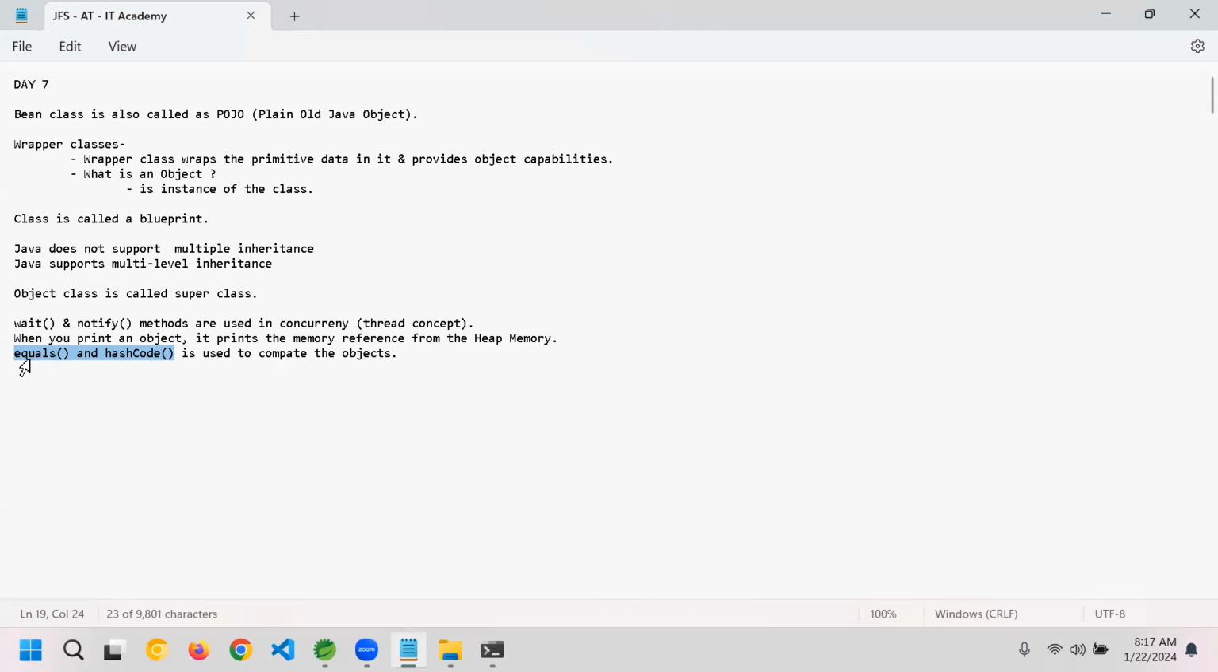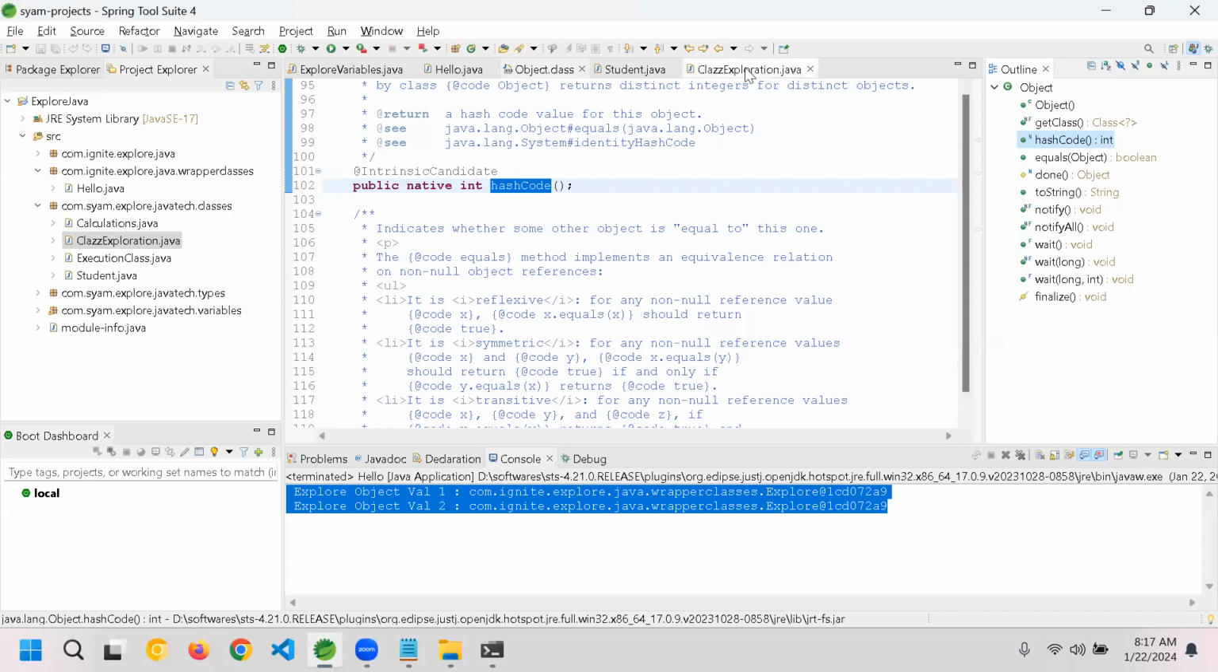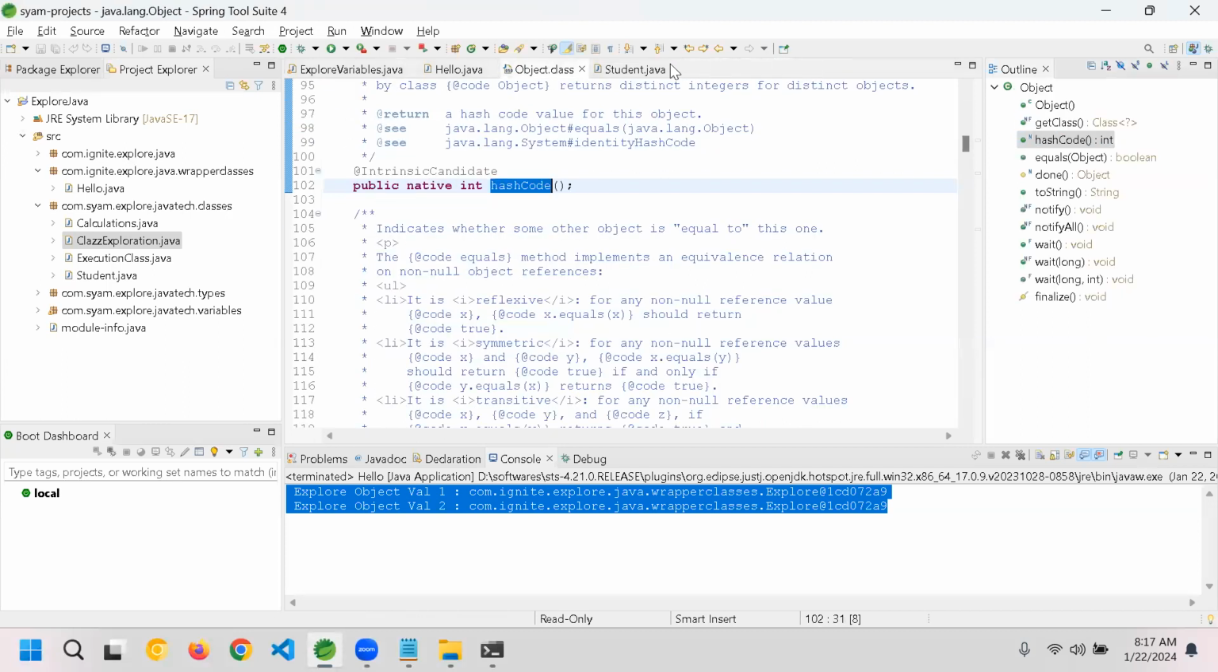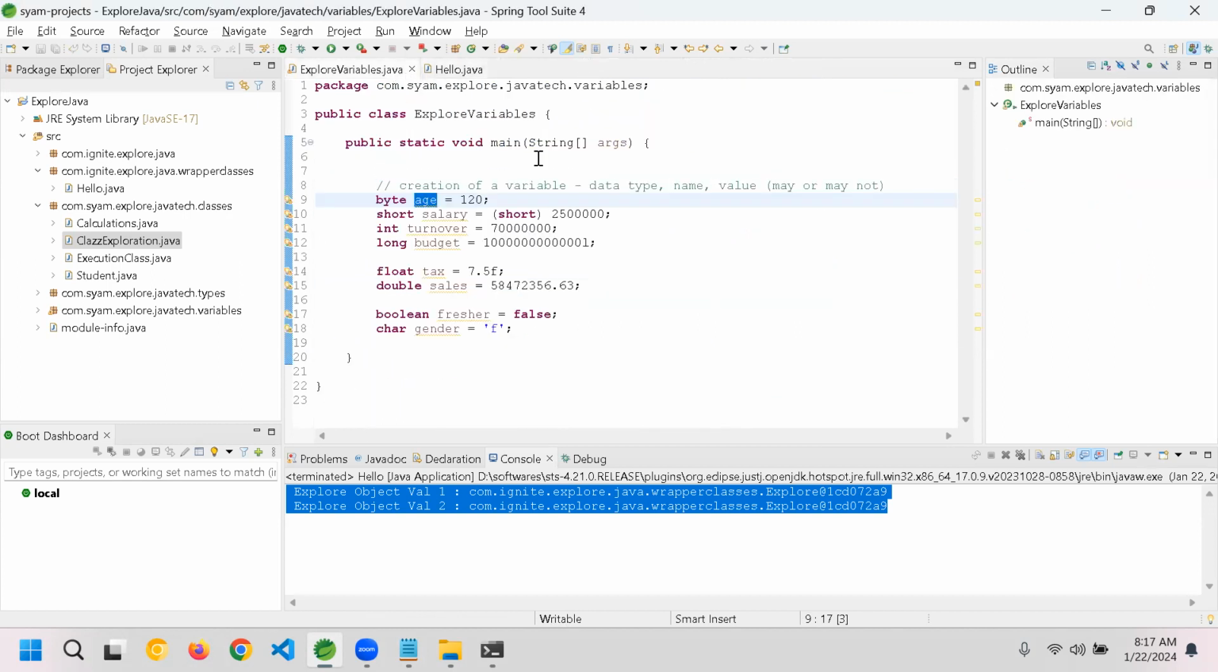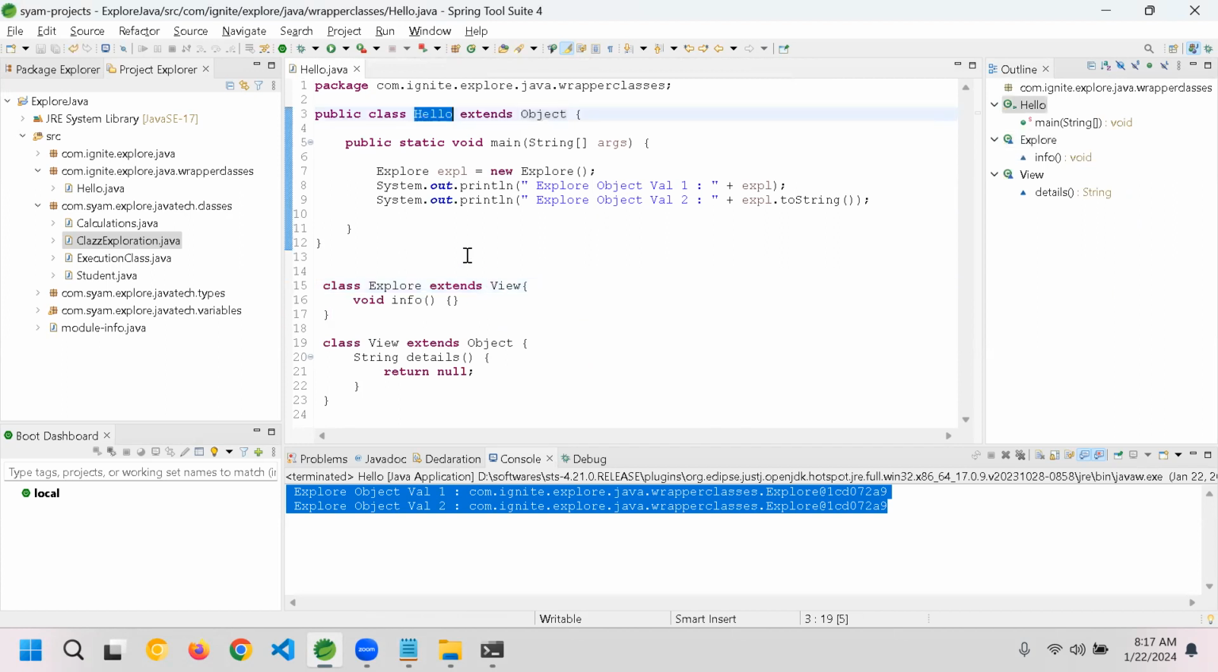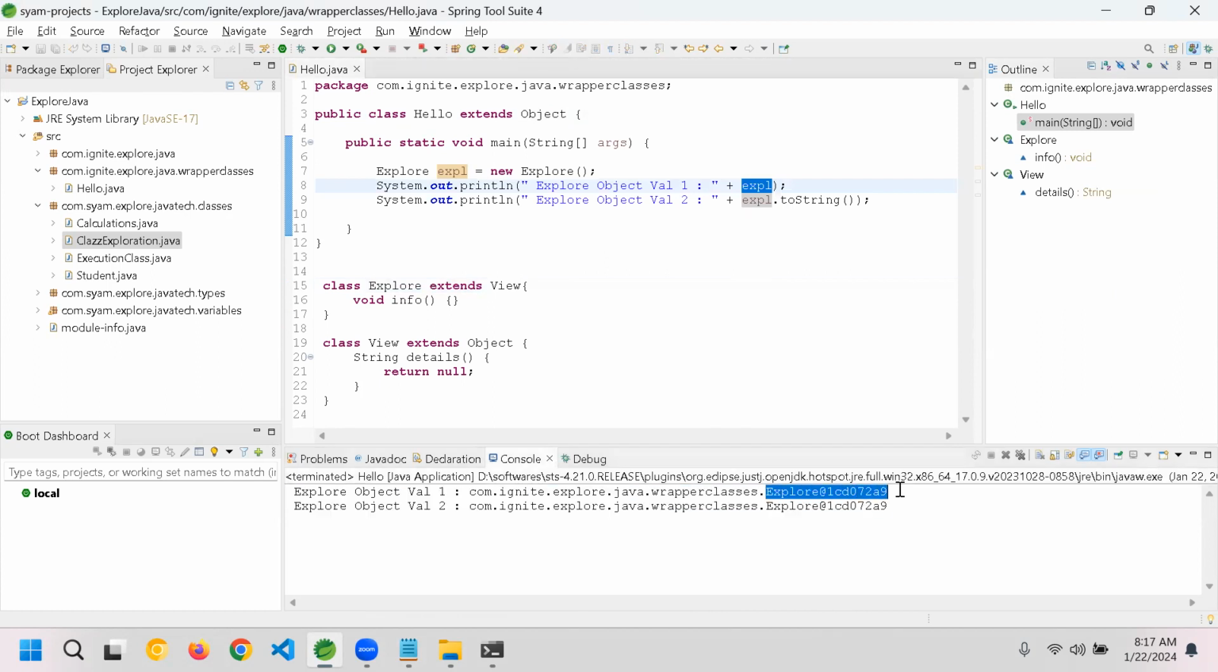Okay, sir. Yeah. Now, coming back, I'll close this one. Let me close this class exploration student. I would like to move out of this one. Let's say I have a Hello class. I'm creating an explore object, which is extending view. When I have an object, I can print the memory location. By default, whether it's specified or not, toString will be taken as the method when you're calling an object.